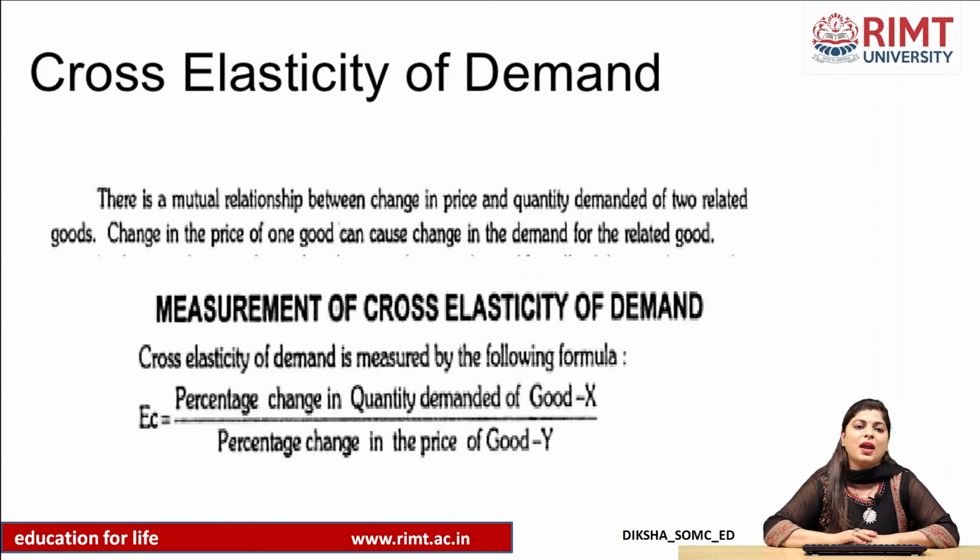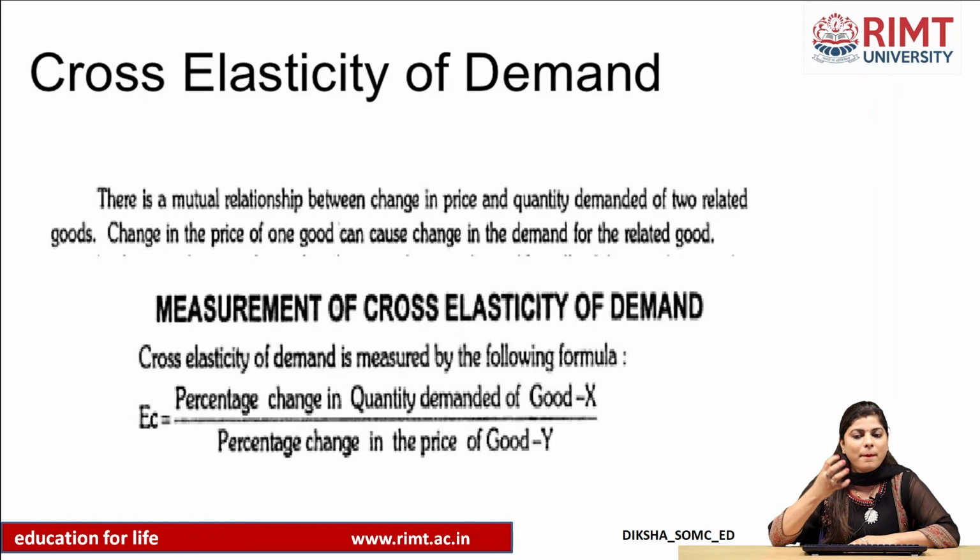Lastly, we have cross elasticity of demand. Let me tell you, this generally happens in case of related goods. Related goods are of two types: substitute goods like tea and coffee, or complementary goods like car and petrol, pen and ink. All these are related goods. So now what is cross elasticity of demand?